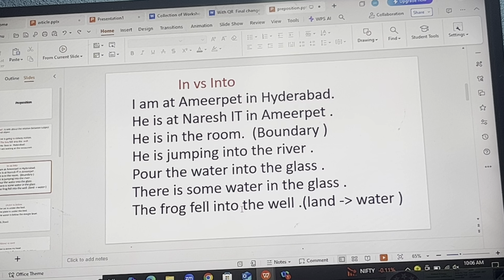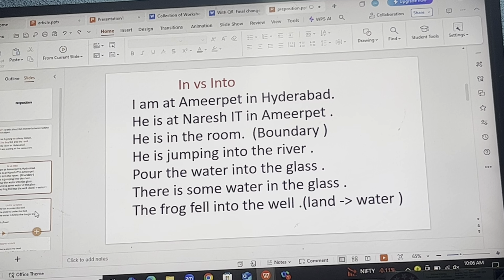Like the frog was on the land, later on it got into the water. So if there is any change from one medium to the other, then you have to use into. Hope you're getting the point.